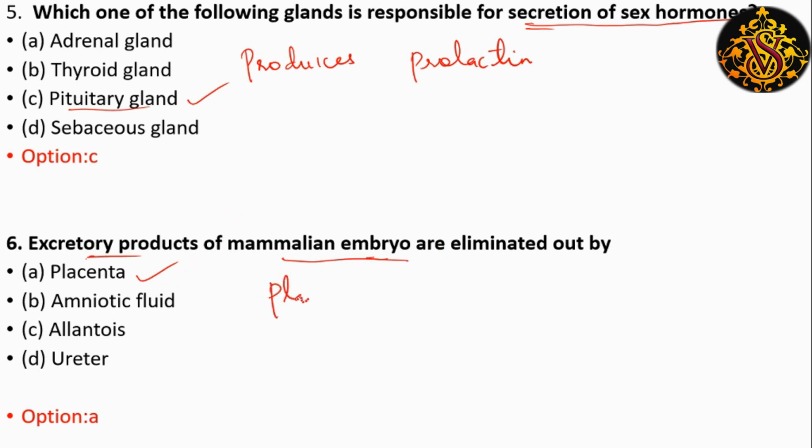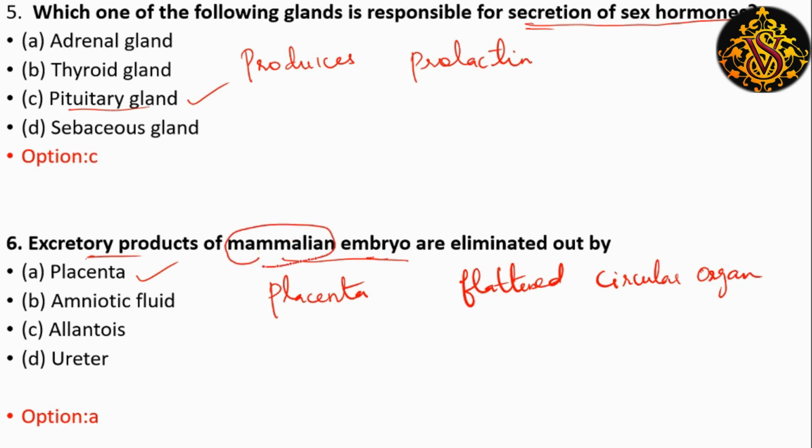Placenta is a flattened, circular organ in the uterus of pregnant Eutherian mammals. Clear? Placenta is a flattened circular organ.